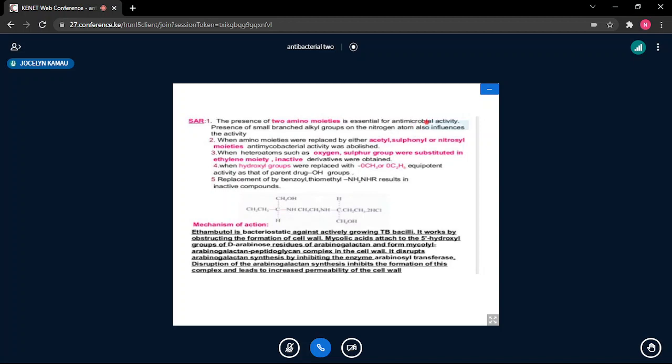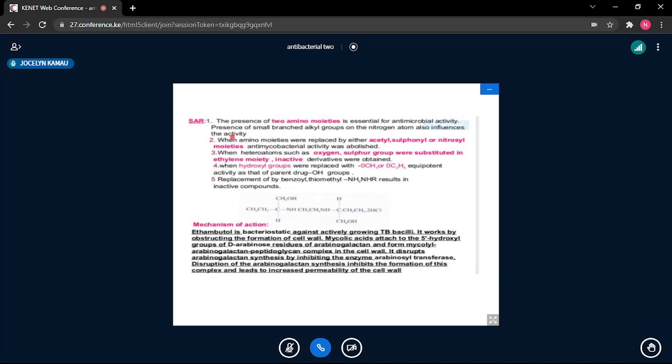anti-mycobacterial TB activity. In fact, we need to be very careful. We put anti-mycobacterial TB activity because, of course, we do have leprosy and also TB. And this drug has no activity against leprosy. It is antitubercular, you can even put it as such. The presence of small branched alkyl groups on the nitrogen atom also increases the activity.